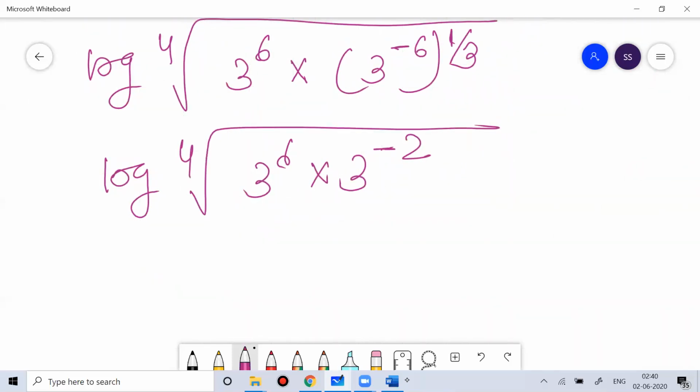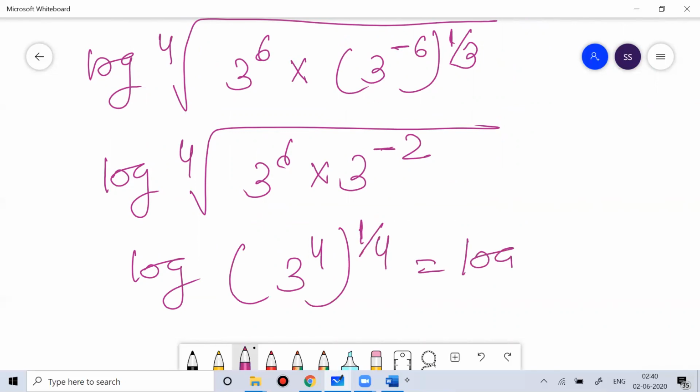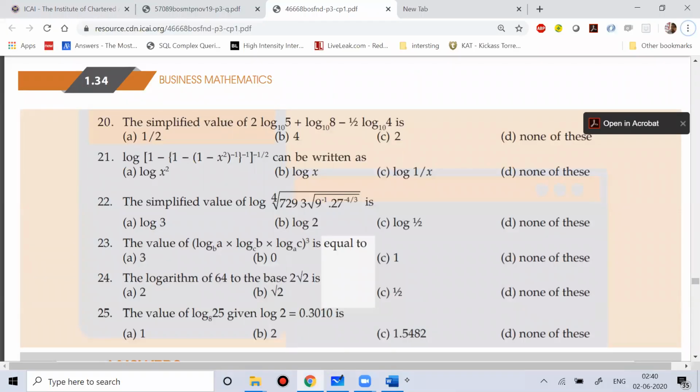So that will give you log of 3 to the power 4, of 1 by 4. This will give you log 3. So question number 22, if I see the options, option A is the answer. That is log 3. Clear?